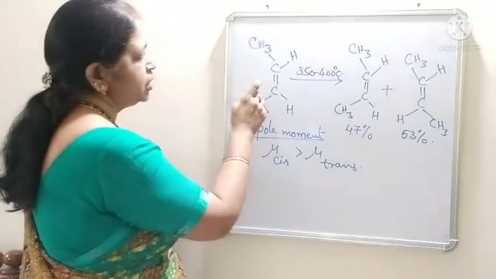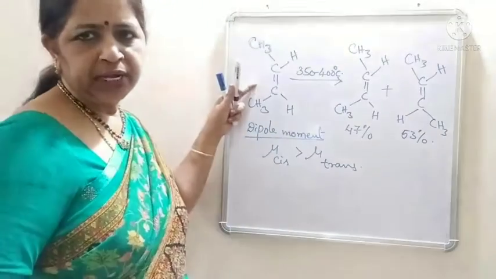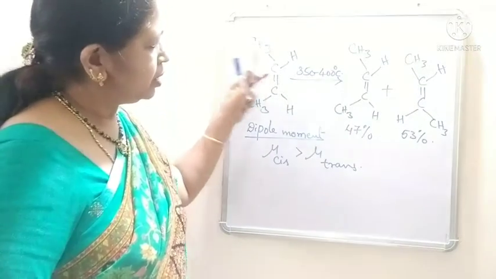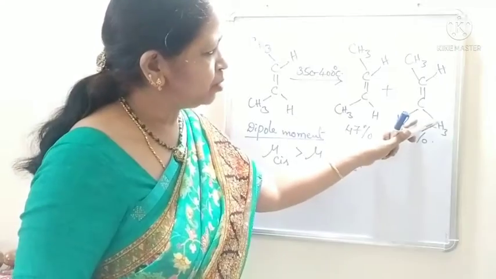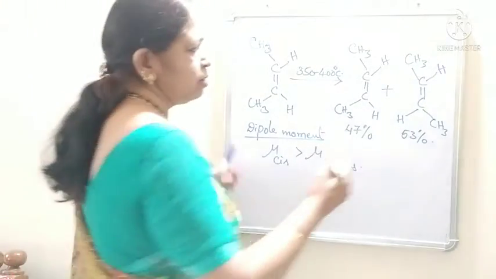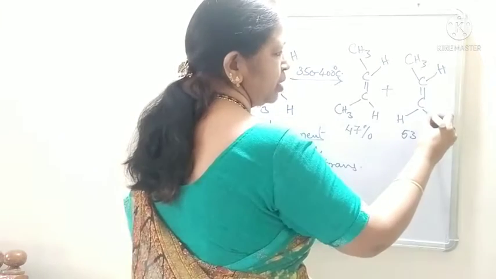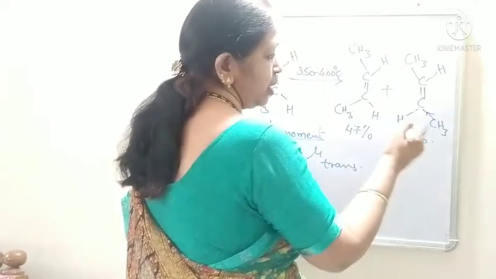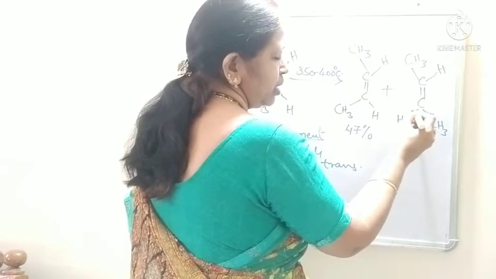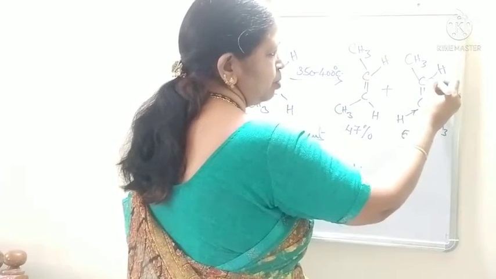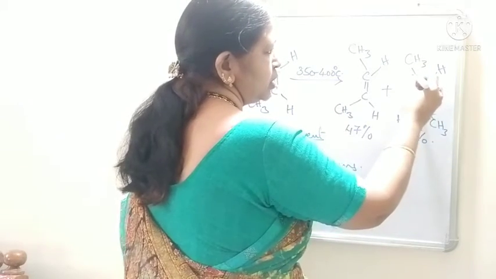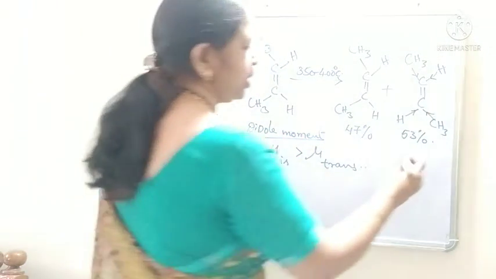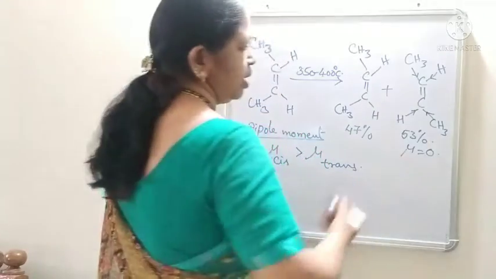For example, this is the symmetric molecule. This is the cis isomer, and this is its trans isomer. It is symmetric, so it will have zero dipole moment, because methyl groups are electron releasing groups, and between hydrogen and carbon, carbon is more electronegative. So electrons will be attracted towards the carbon, and hydrogen is on the opposite side and methyl groups are on the opposite side. So the net dipole moment, the resultant dipole moment, will be zero for a symmetrical trans isomer.